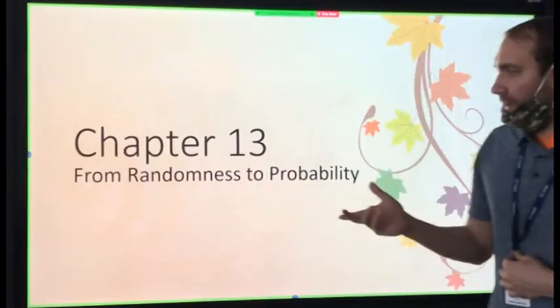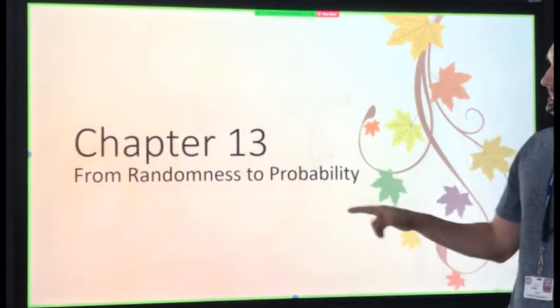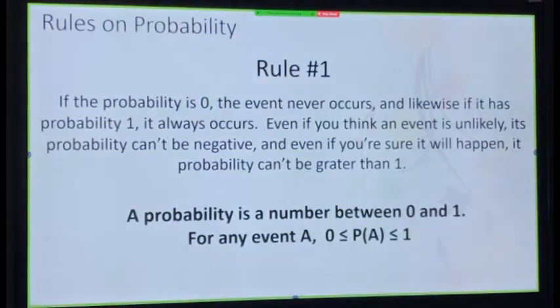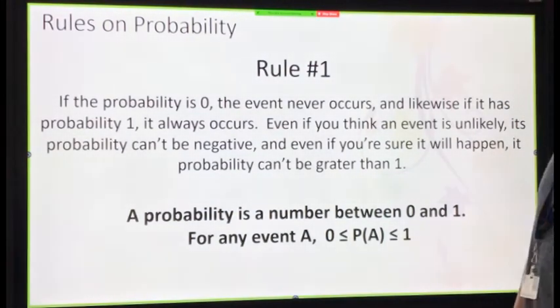Up until this moment, we've talked about randomness. Now we're going to change our thoughts to actually probability. No more looking at random outcomes. We're looking at what's the probability that this outcome can occur. There are rules of probability.